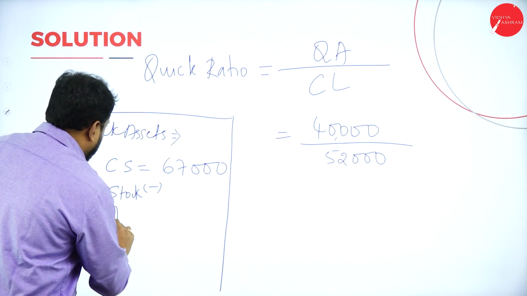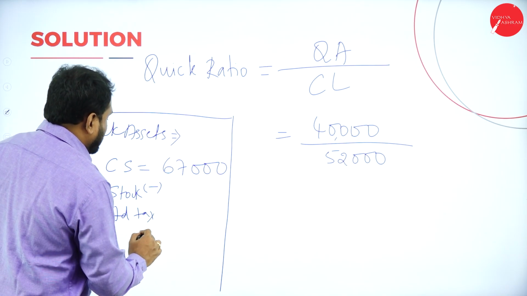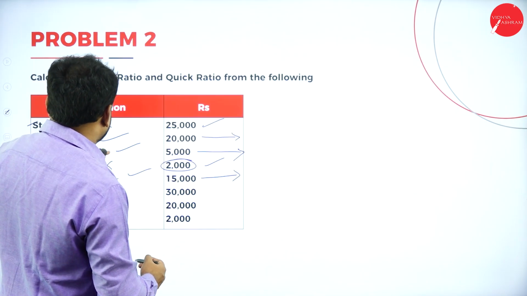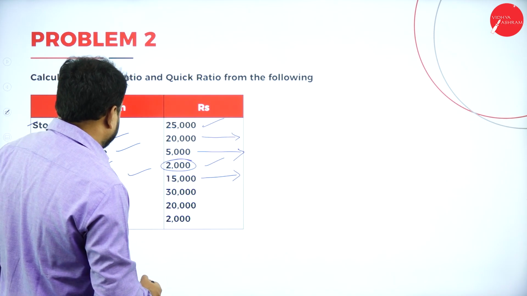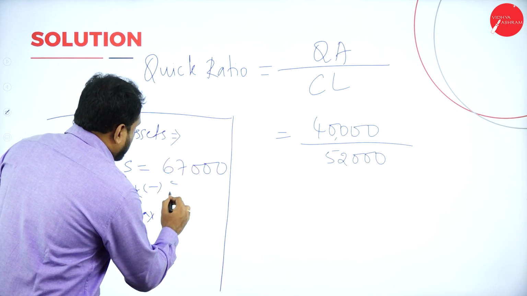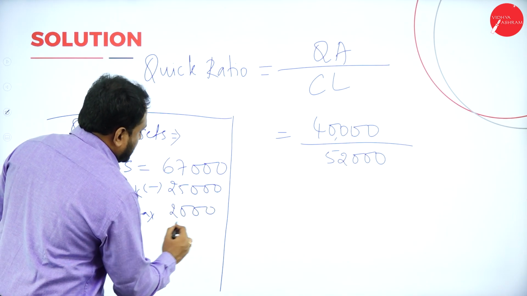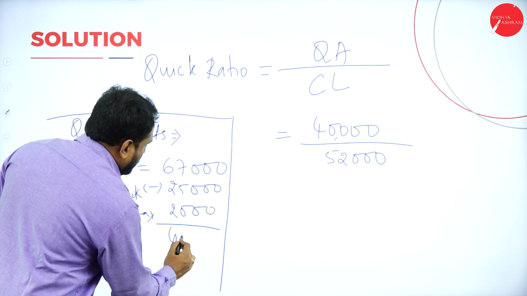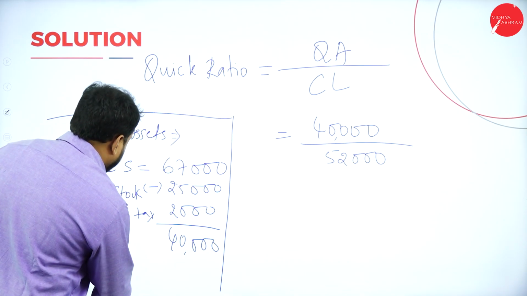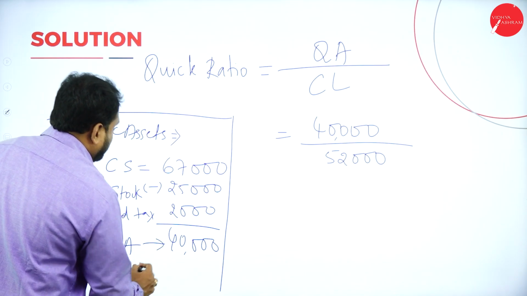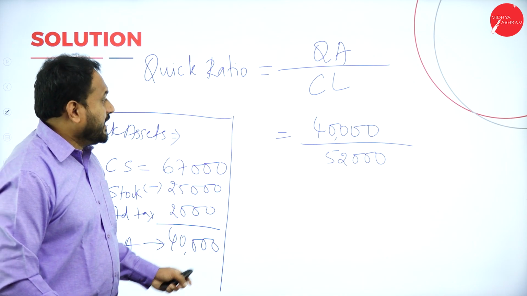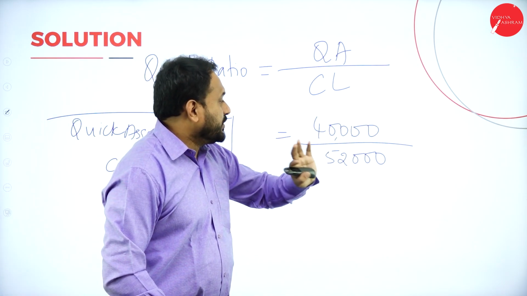Stock is 25 and advance tax is 2, so 25,000 minus 2,000 gives 40,000. So my quick asset is 40,000. Like this also you can calculate easily.